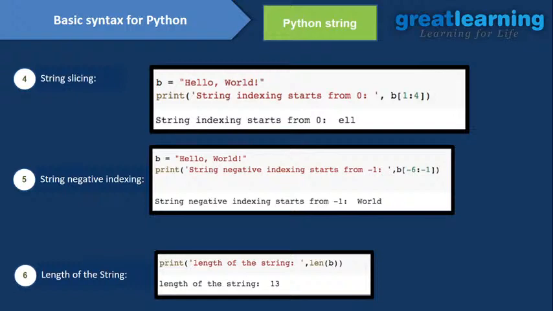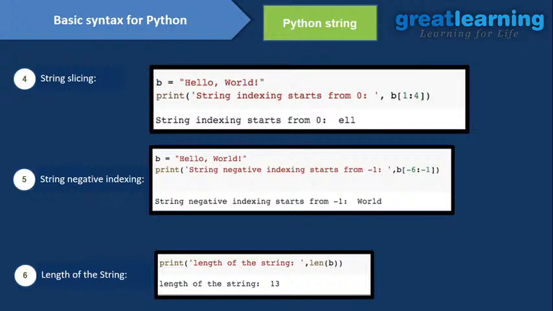So in the square brackets, we write the variable name first, then the square bracket, and then you need to say 1, that I want from E, right, and till 4. But when you put 4, it will not go till 4, it will go till 3. These are the two things you need to remember when you use the indexing part: the string starts from 0, and the string will go up to just before the number you specify, right? So it will go 1, 2, 3, so we will get ELL, right? This is how the string actually works.